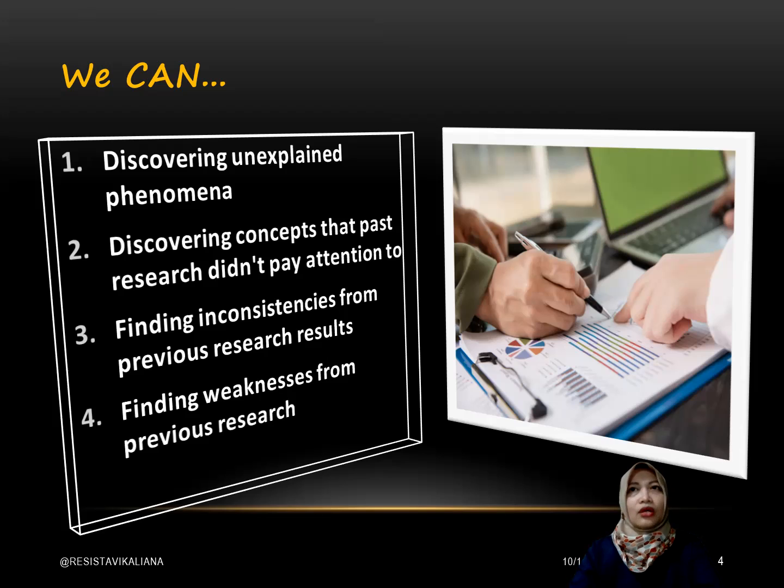Then finding inconsistencies from previous research results. For example, research A said it has positive significance, research B has a non-significant or a negative significance. So it is inconsistent, and we can do a similar research. And then finding weakness from previous research, we can read it from the limitation of the previous research, from the conclusion part.